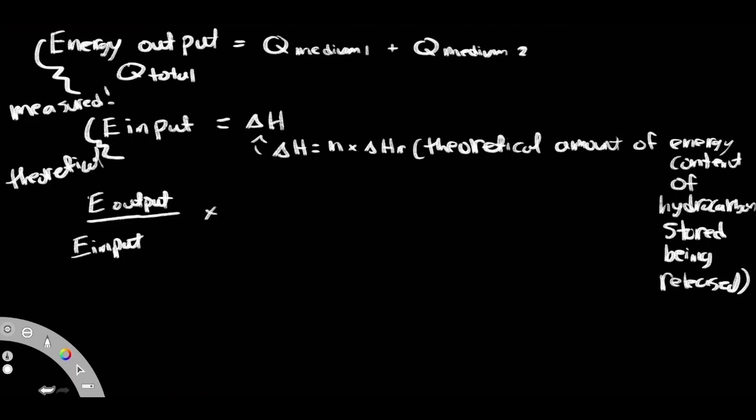You're supposed to also multiply this all by 100% in order to get a certain percentage, because whenever we look at efficiency, it's based on percentages. So we're just going to get this divided by this multiplied by 100%. Again, this here is our optimal amount to attain. And then our energy output here is how much actually went into the surrounding.